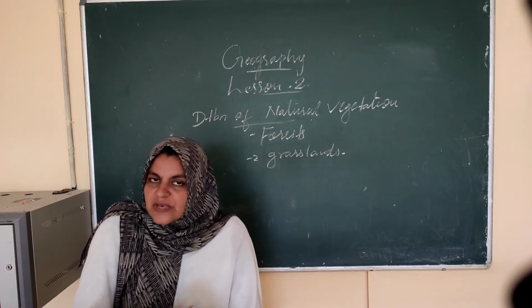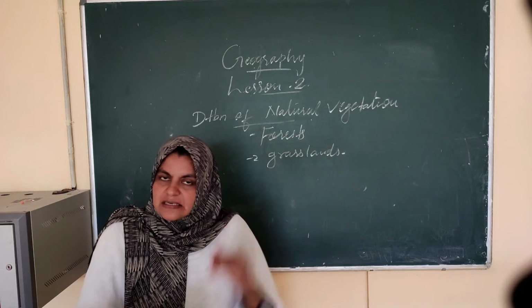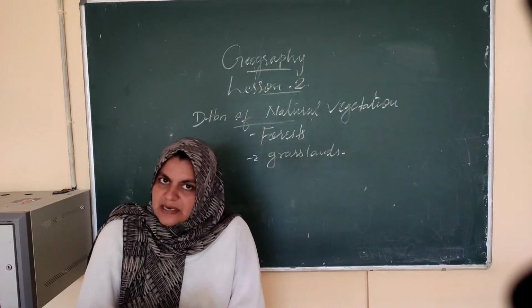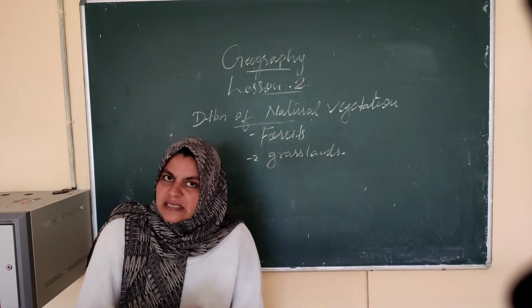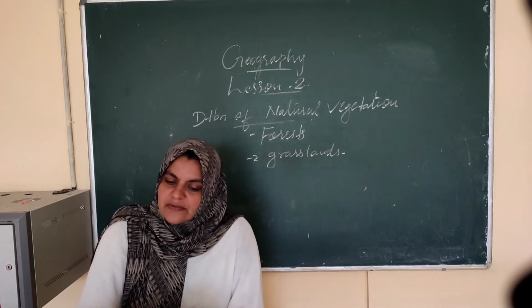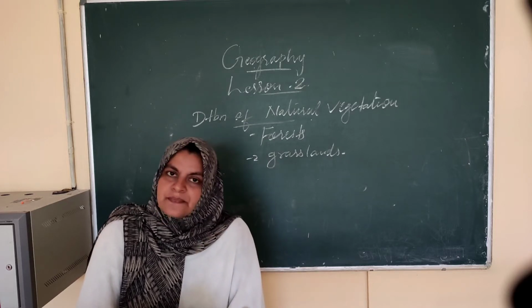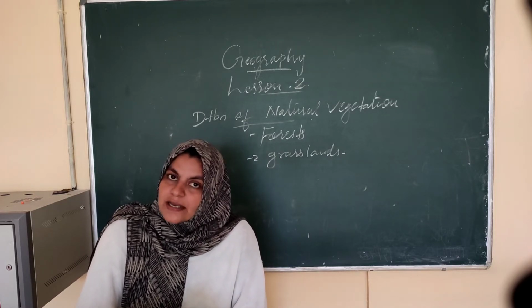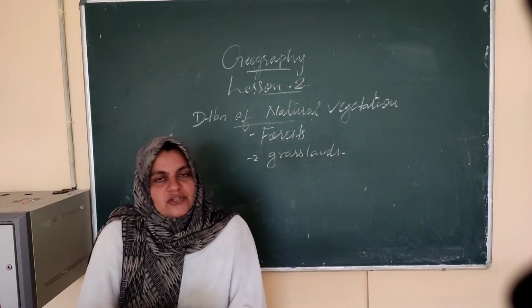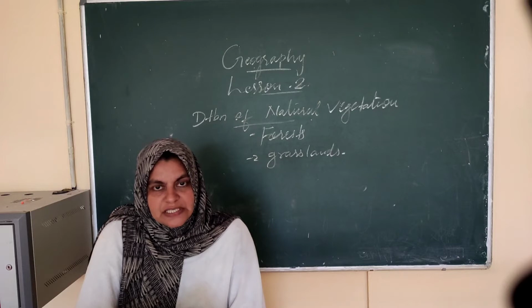In that, the height of the grass will be 4 meters, 3 meters, like that. In some areas you can see short grasses growing, in some areas tall grass. Whatever it may be, in between you can see the standard trees. In which area? Moderate rainfall area, and it is known as grasslands. So you understood the second category of vegetation.